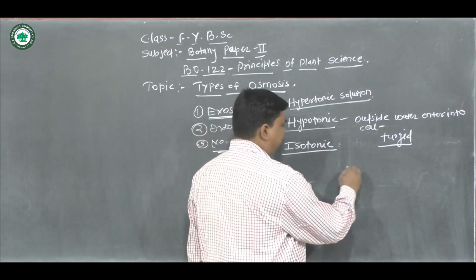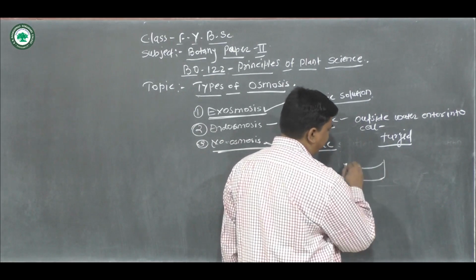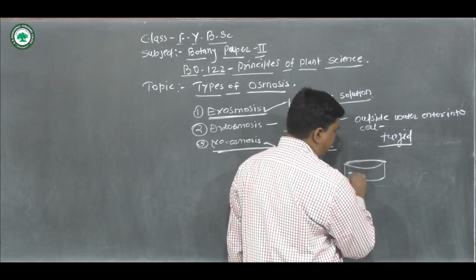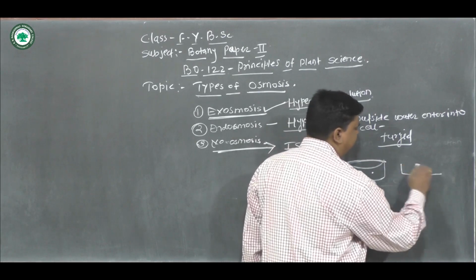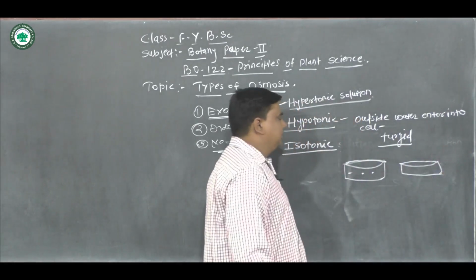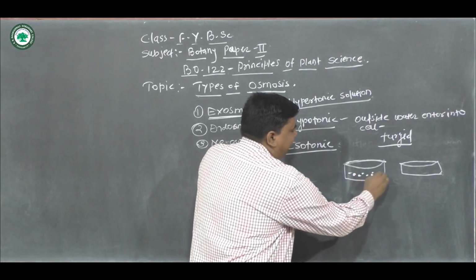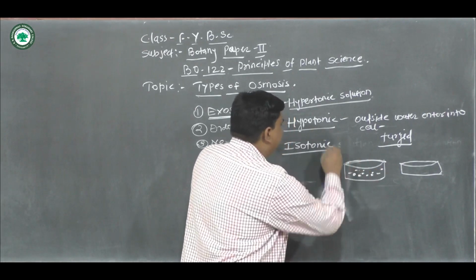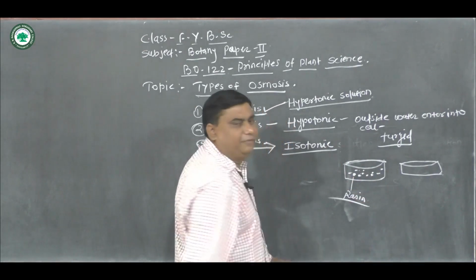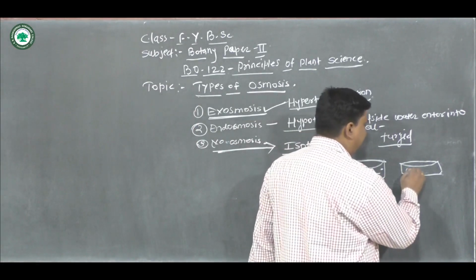Here again we can put an example. Here there is resin that is placed into the hypotonic solution. After some time, what will happen?